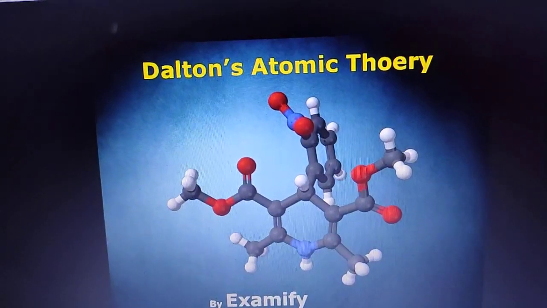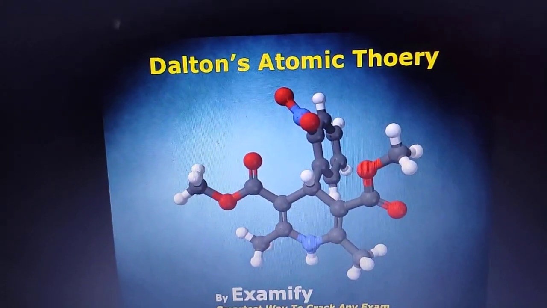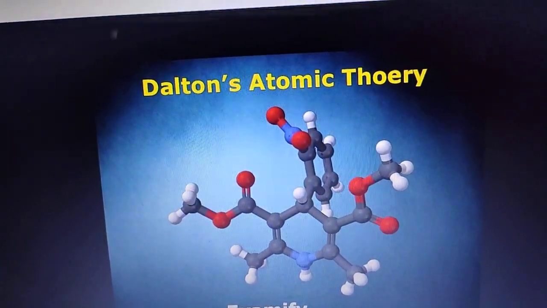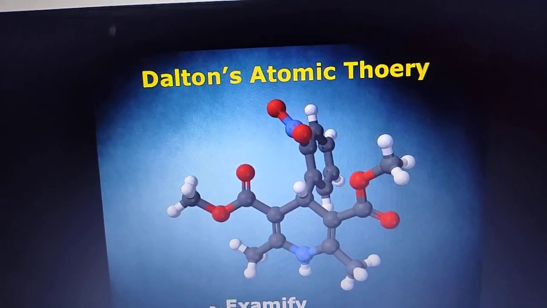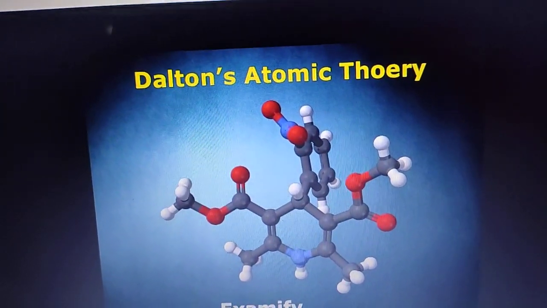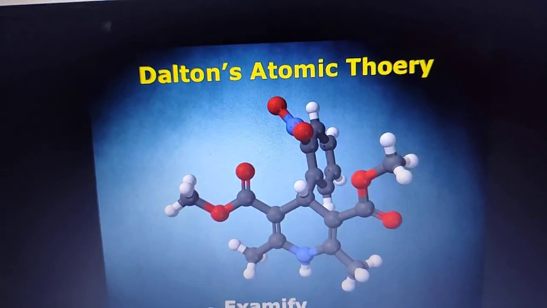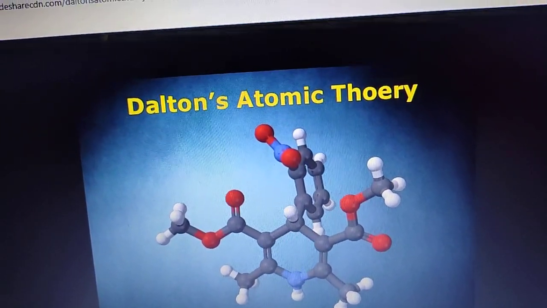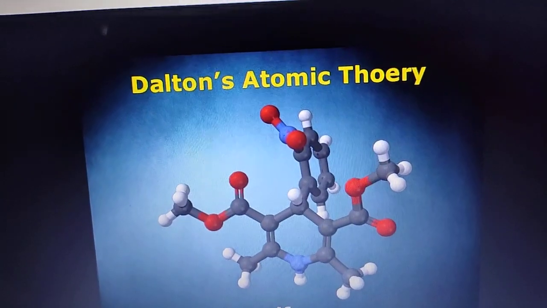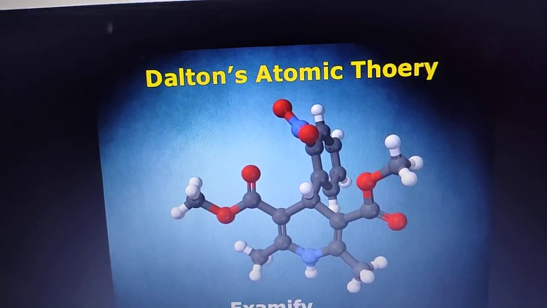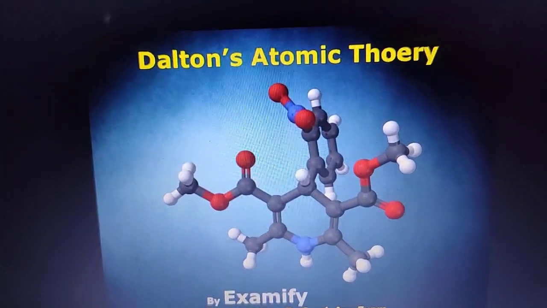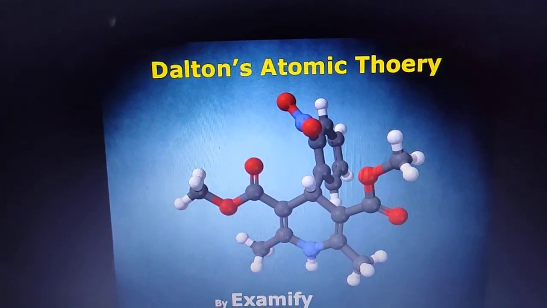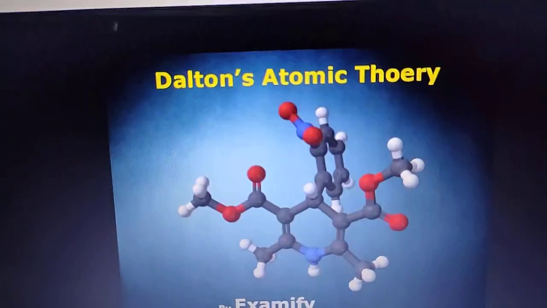Second postulate is atoms can neither be subdivided nor changed into one another. Understood, that atoms cannot be further subdivided. Third postulate, atoms can neither be created nor destroyed. You cannot create an atom nor can you destroy an atom as a result of a chemical change. Atoms retain their identity during any chemical reaction. Suppose any chemical reaction takes place, then if any atom is involved, that atom retains its identity during the whole process of the chemical reaction.